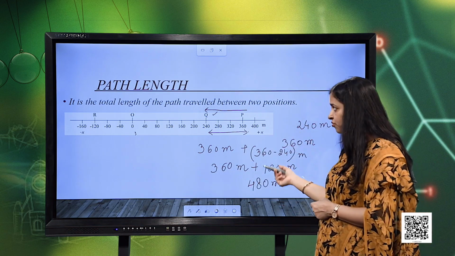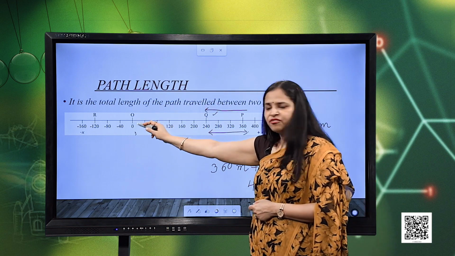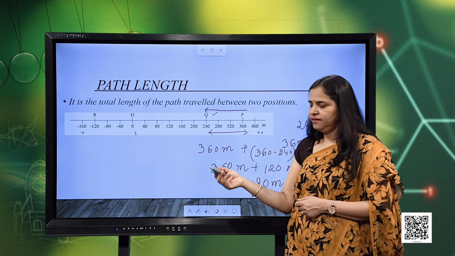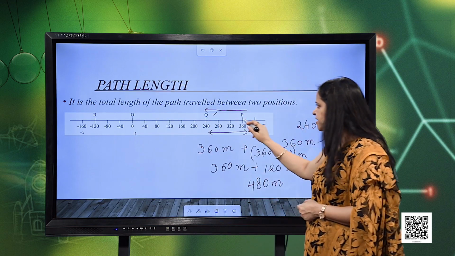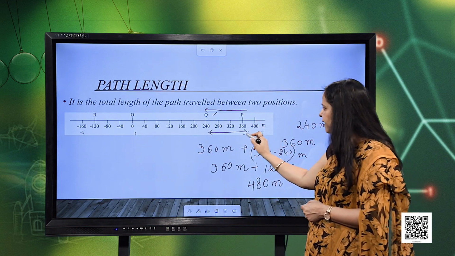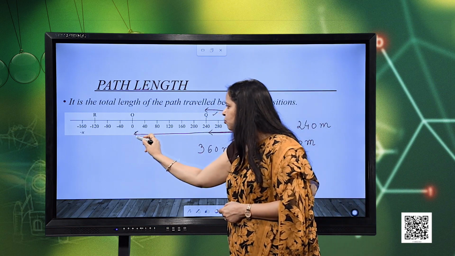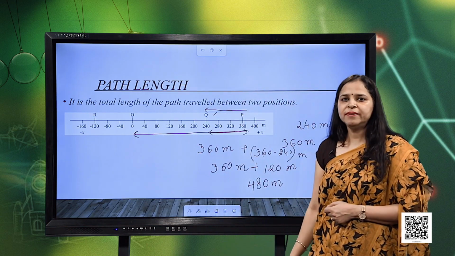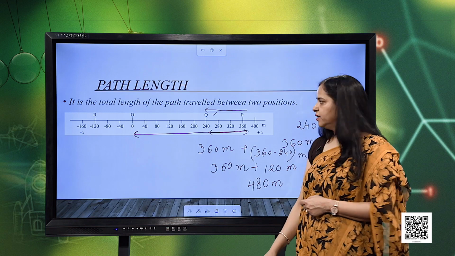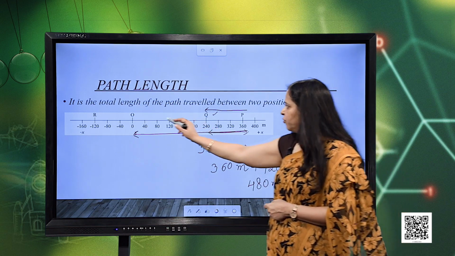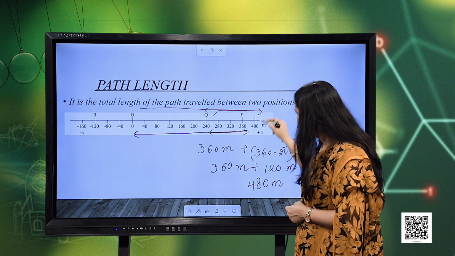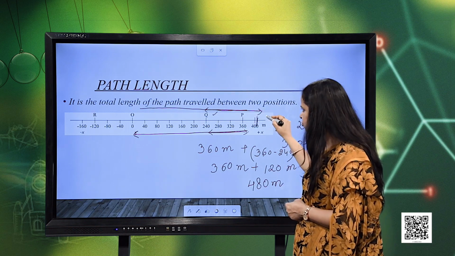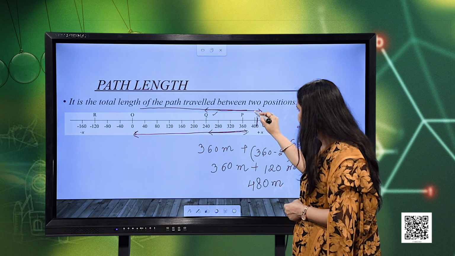Now, I take another situation. The same object starts from point O, reaches point P and then returns back to point O. Now, what will be the total length of the path? For that, we are going to first of all consider this length, that is 400 meters. If it reaches another point, I label it as S, suppose.